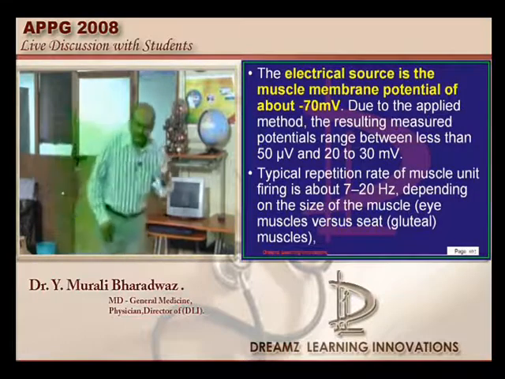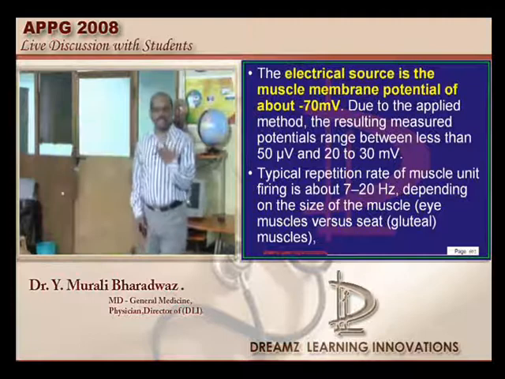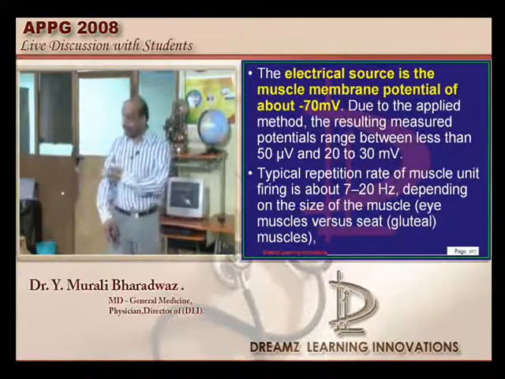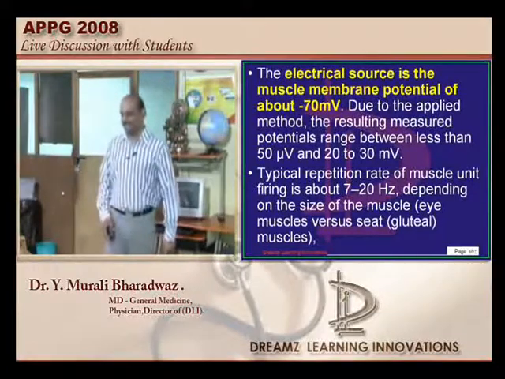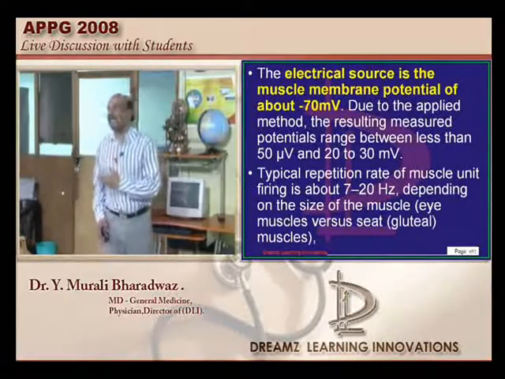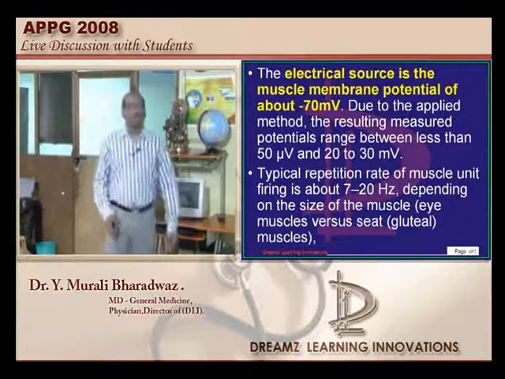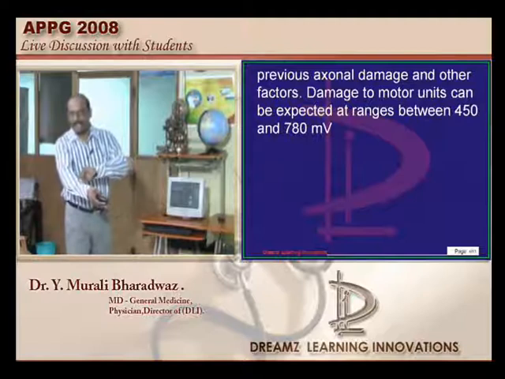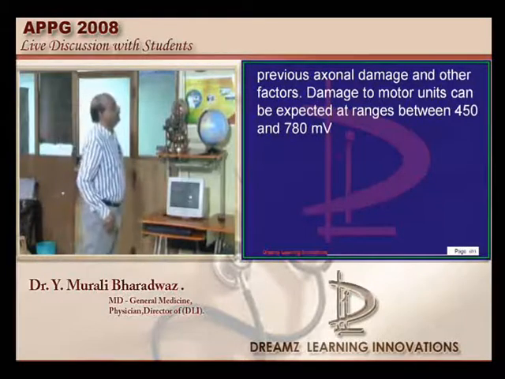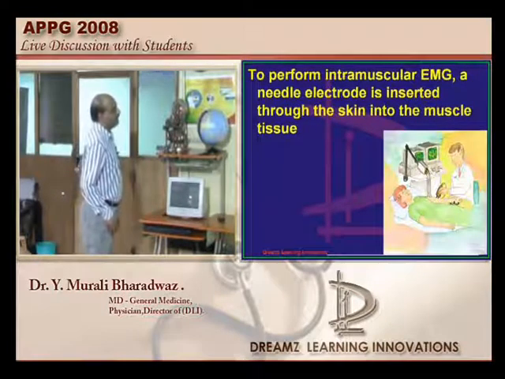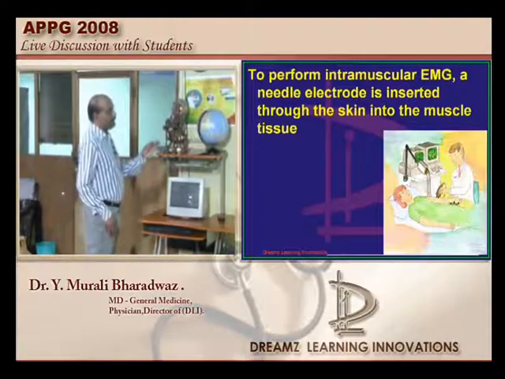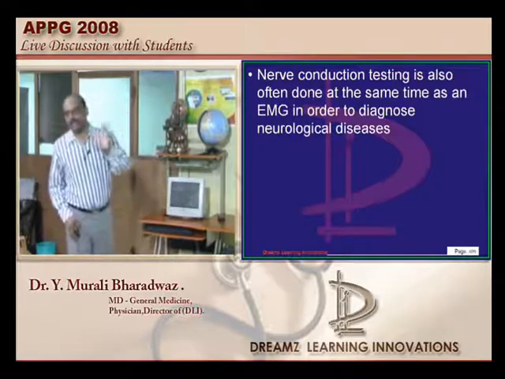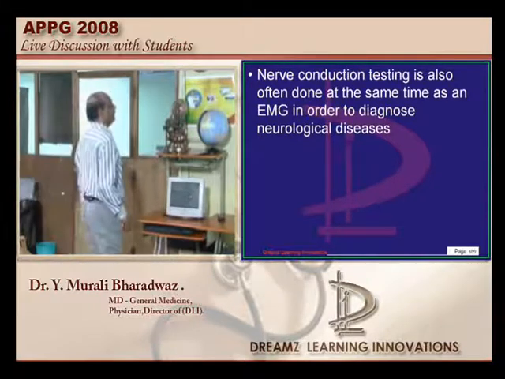And why is it important? If I have a weakness of my muscle, it can be because of two reasons: myopathy, or a neuropathy leading to the muscle dysfunction. To differentiate that in neurology, we do the EMG. In neuropathies, if you check the muscle action potential, the amplitude is twice that of normal, whereas there is a decrease in the duration and amplitude of the action potential if it is due to myopathy. That is how you differentiate after doing the electromyography.